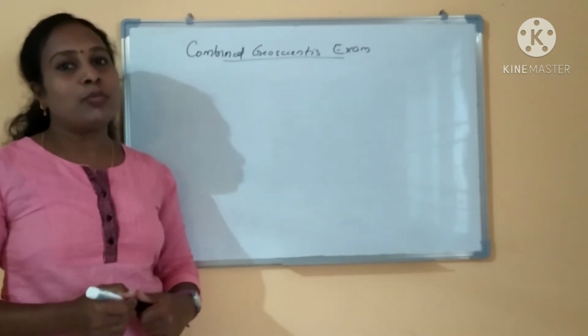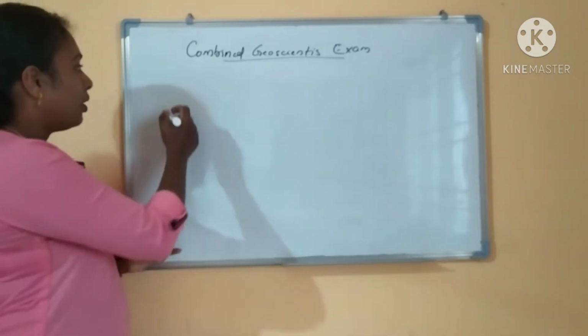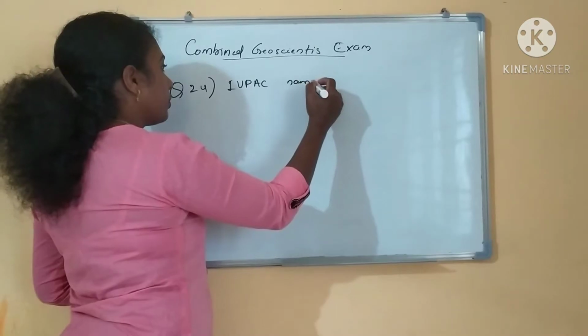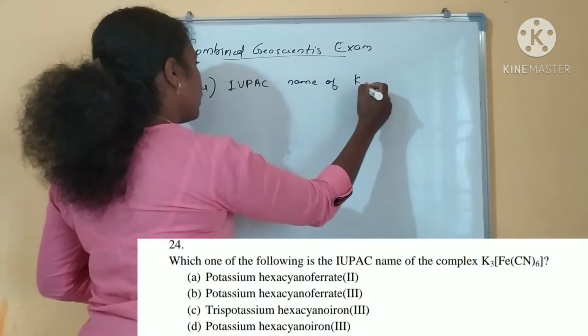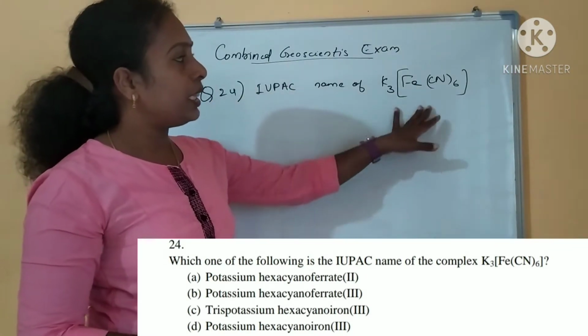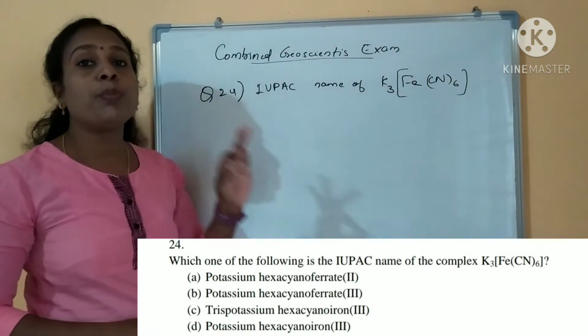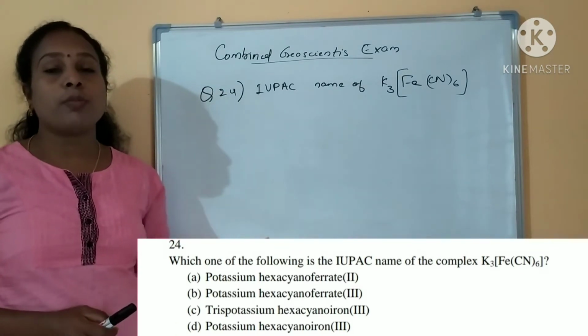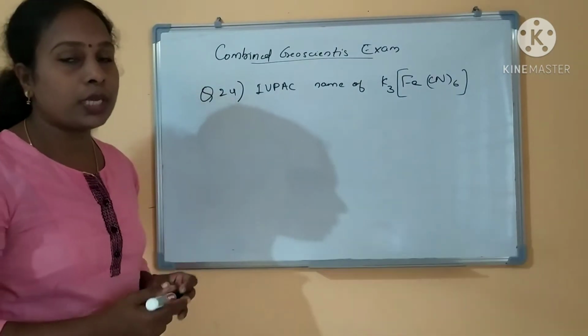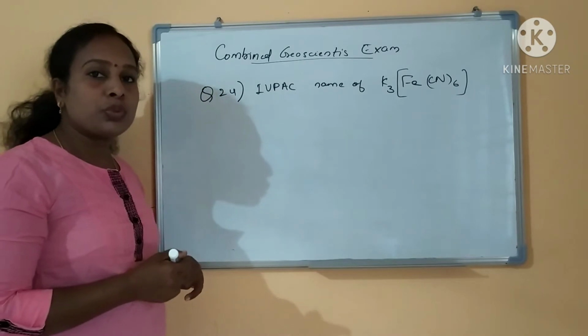Today I am going to tell about your question number 24. UPSC: name of K3[Fe(CN)6]. How to predict the name of a coordination complex, nomenclature of the coordination complex. First I will write the criteria to name.